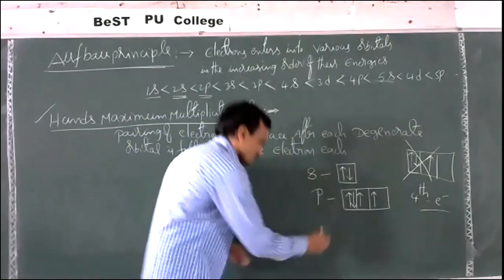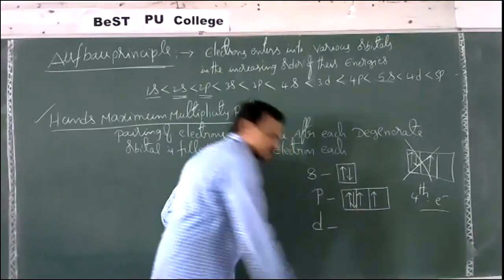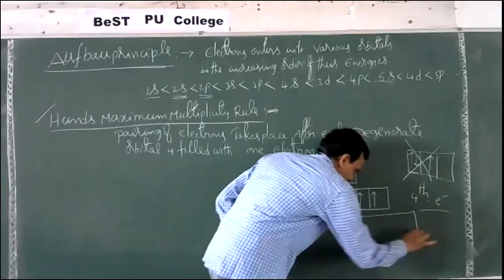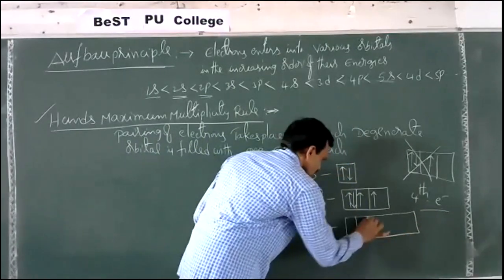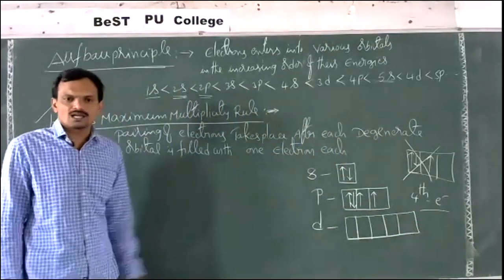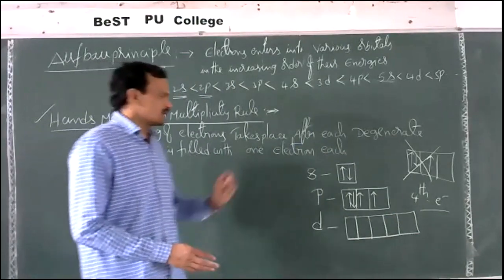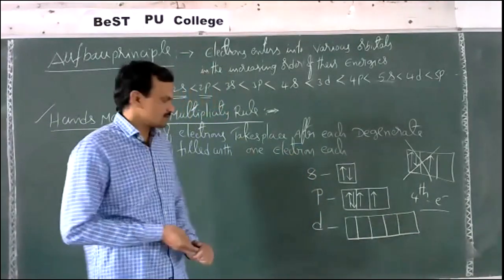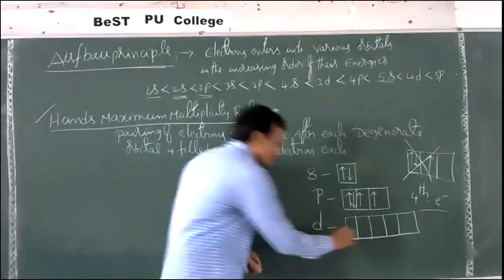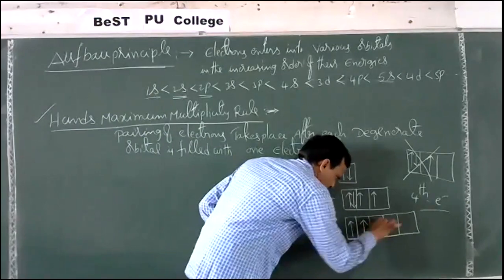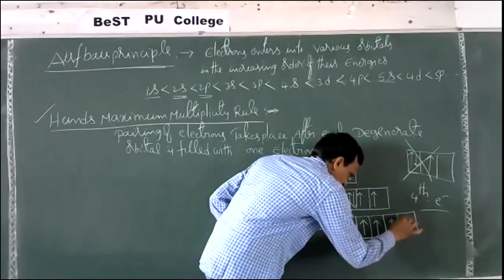In the same manner, if you go for a d subshell, it consists of 5 orbitals, which are named as dxy, dyz, dzx, dx square minus y square and dz square. Now in this case, here also first we should fill each orbital with one electron.